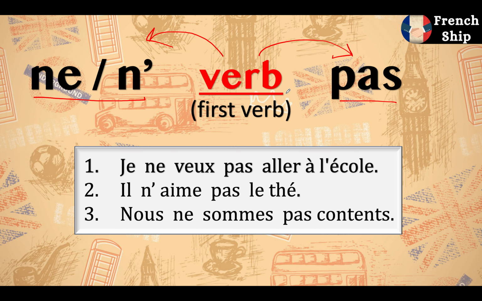Let's have a look at a few examples. Je ne veux pas aller à l'école. Here there are two verbs, that is veux and aller. So we will use ne and pas with the first verb. In the second sentence, il n'aime pas le thé. I have used an apostrophe. Why? Because my verb here starts with a vowel, that is a. In the third sentence, nous ne sommes pas contents. I have used an e because the verb starts with a consonant.